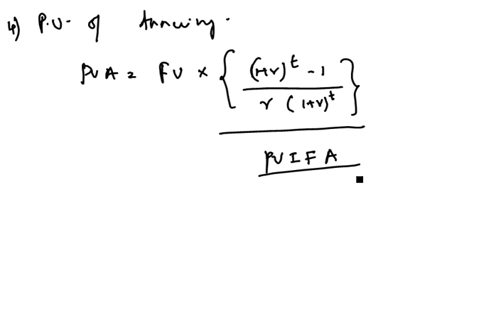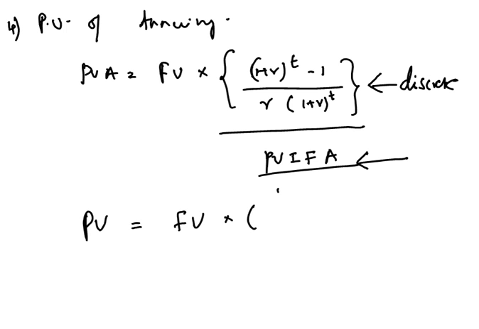There are tables wherein we can directly find this present value annuity factor or the compound value, future value annuity factor. This is applicable in the case of discrete intervals. In the case of continuous intervals, the present value of the annuity is given by the cash flow multiplied by (1 minus e to the power minus rt) divided by r.